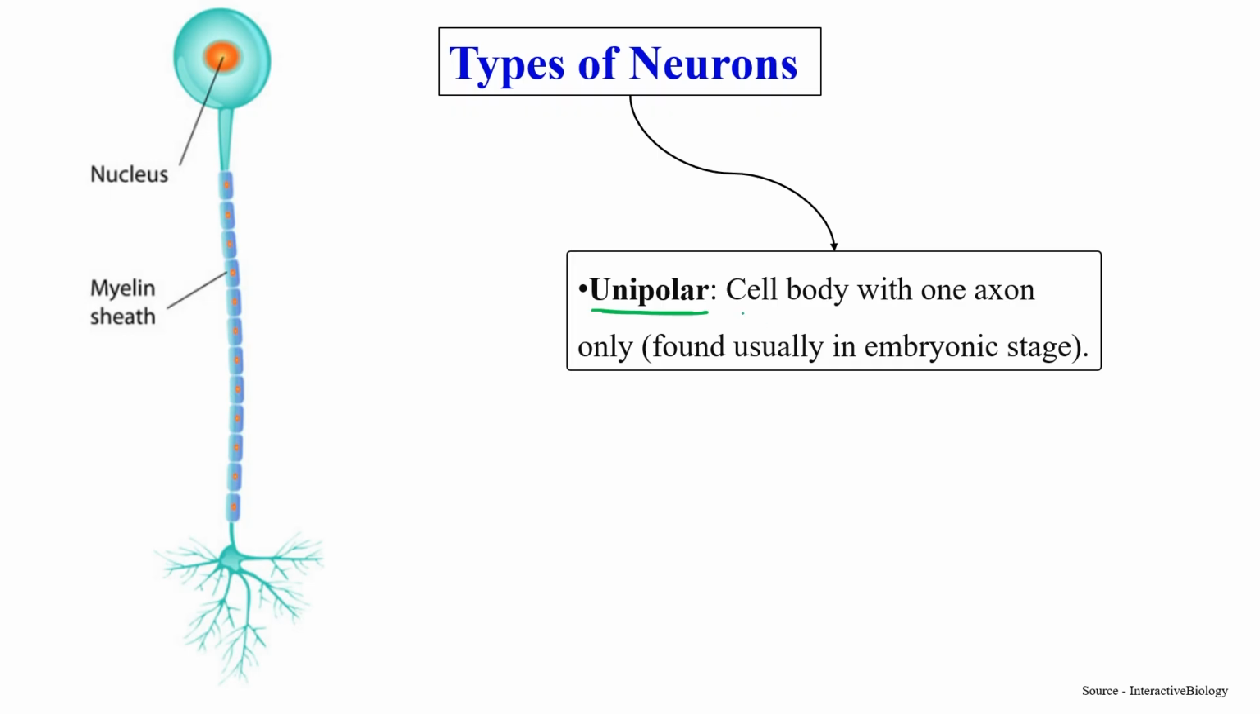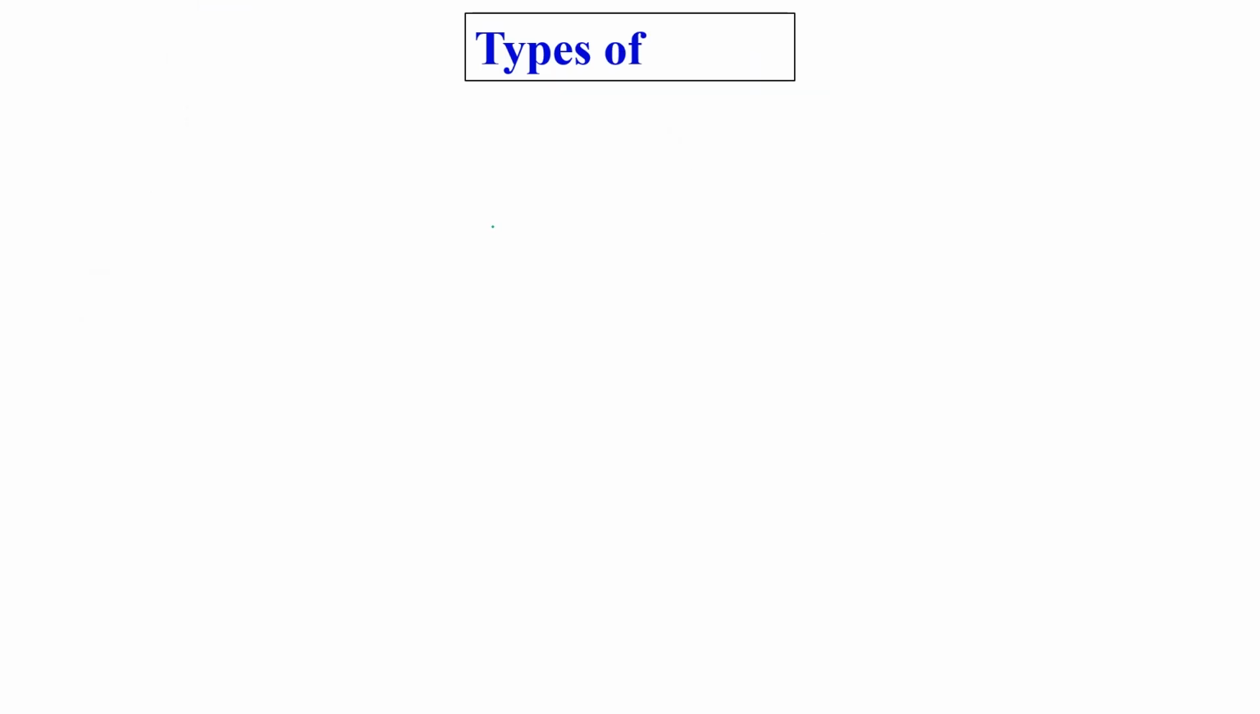Unipolar means a cell body with only one axon. These are mainly found in the embryonic stage. This type of neuron, the unipolar neuron, has a cell body with one axon only, and these are found in the embryonic stage.